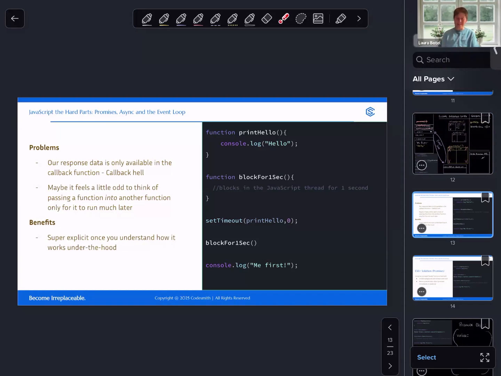So let's talk about some of the benefits and the challenges that come with the callback method, right? So one of the challenges that comes with this is that when we're thinking of the complex websites that we use every day, our callbacks can become very nested.